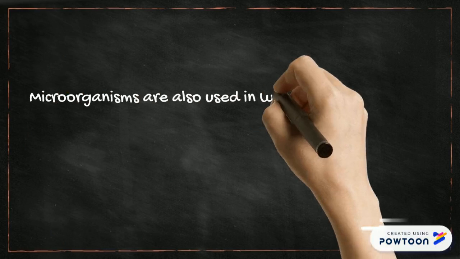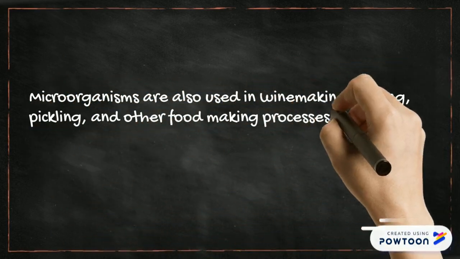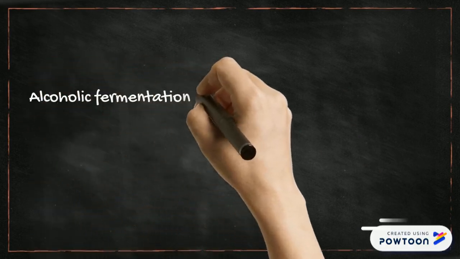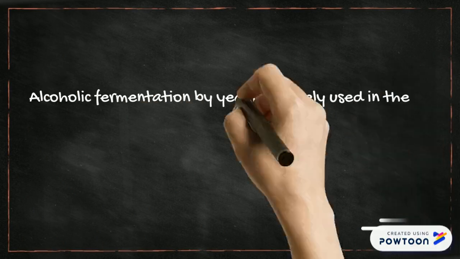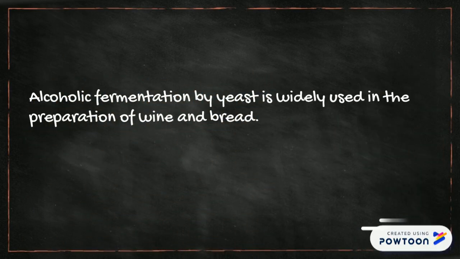Third point is, some microorganisms are also used in the production of winemaking, baking, pickling, and other food making processes. Next process is fermentation, which is done by yeast microorganism, and it is widely used in the preparation of wine and bread making.